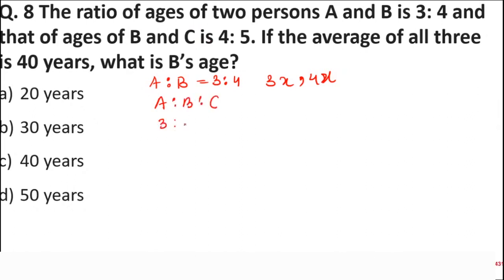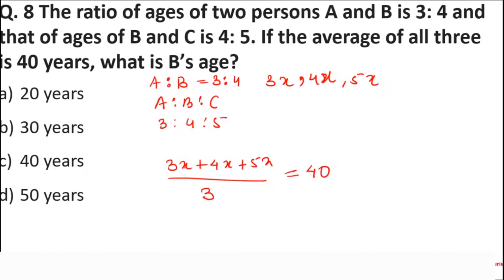3:4:5. So C becomes what? C becomes 5x. Now the average is given. The average of these numbers, 3x plus 4x plus 5x, will be divided by how much, students? How is the average obtained? By dividing it by the number of terms that we have added: 1, 2 and 3. So here 3 numbers have been considered. The average is given in the question; it is 40.